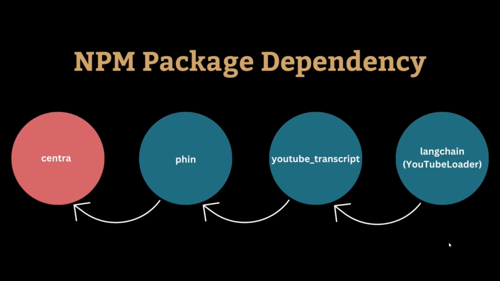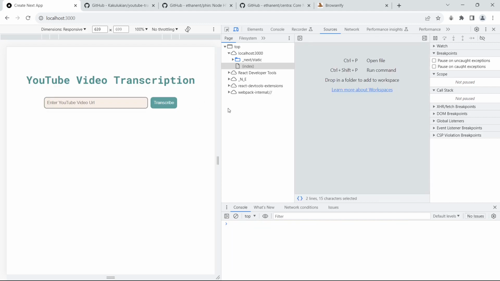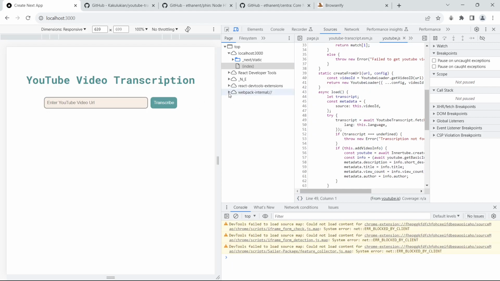If you remember, I discussed this package dependency that is leading up to the error, starting from the YoutubeLoader to the transcript to the fin and the Centra. So we're going to trace this dependency now through the Chrome DevTools. Okay, back to the Chrome browser. Let me refresh. Before I do the transcription again, I'll set a breakpoint. A breakpoint is a way of pausing the execution at a set line of code so that you can debug the issue based on different values that are set in different variables to see where things are going wrong.